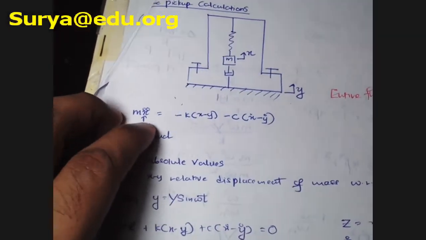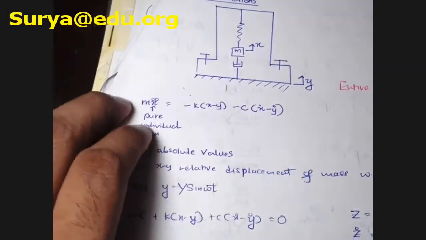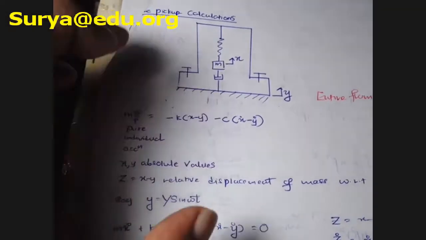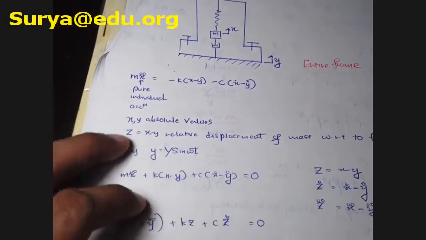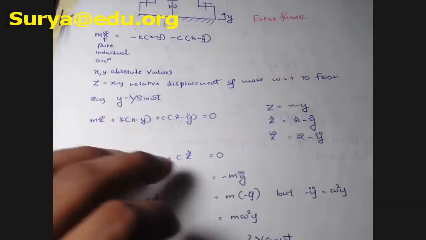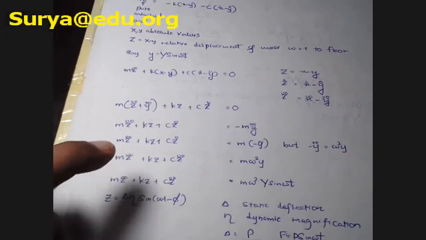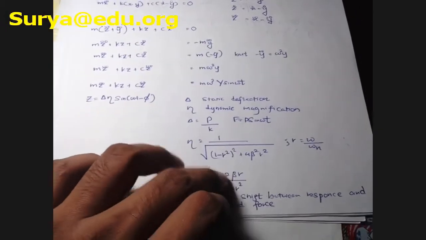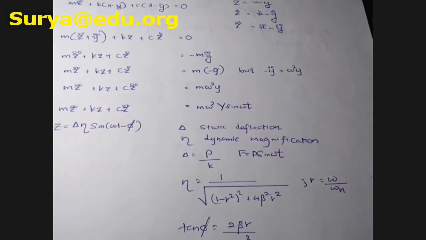So you are going to apply the equation for x, so m x double dot equals minus k times x minus y. Why? Because you have to get the relative way, right? So apply this equation, and all the steps are there, no need to tell everything, all basic notations are there, so you study. Here also this part comes to play. Okay, shall I tell that again?